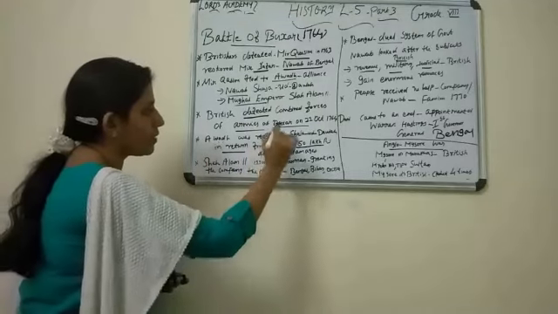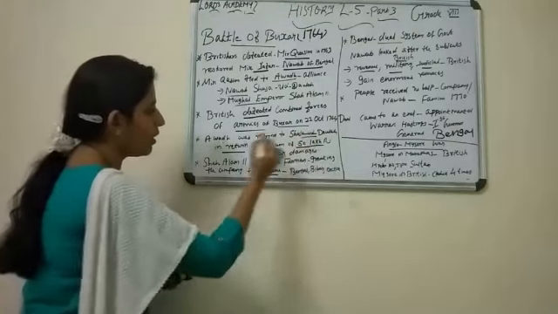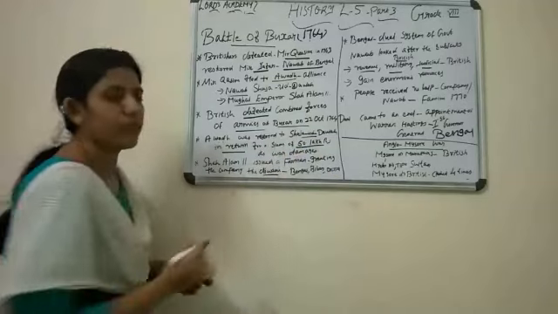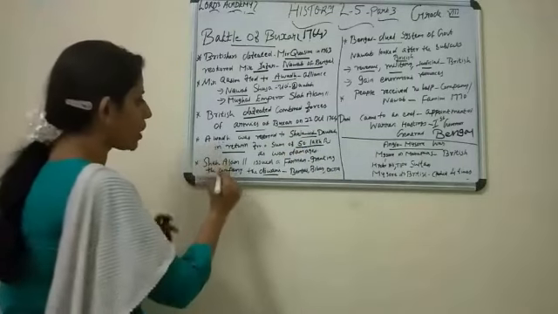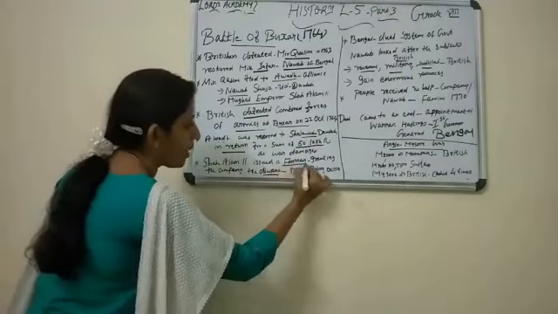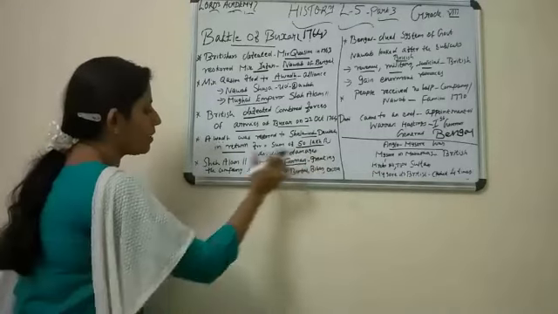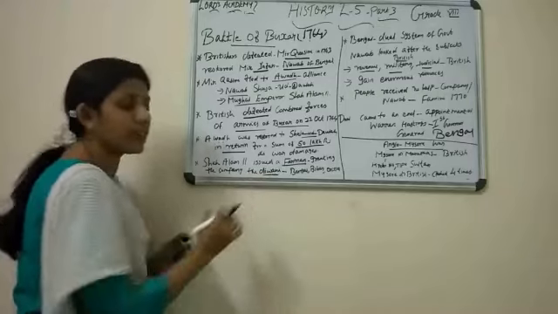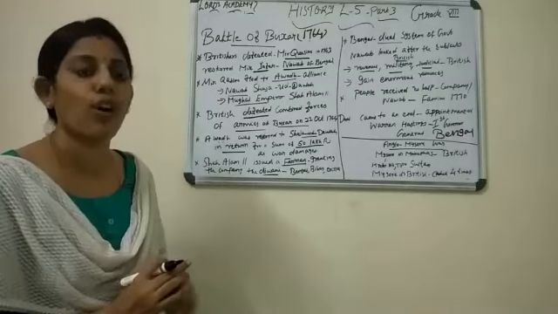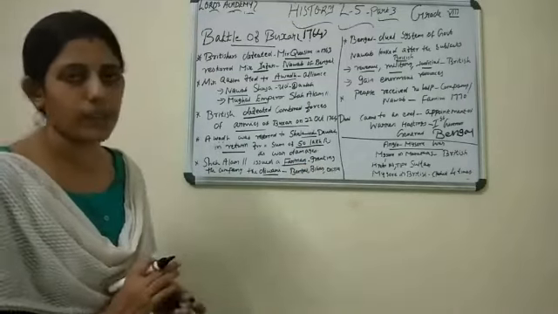Awadh was restored to Shuja-ud-Daula in return for the sum of 50 lakh rupees. Shah Alam also issued a farman, a royal order, granting the company the Diwani, that is, the right to collect the revenue of Bihar, Bengal and Orissa.